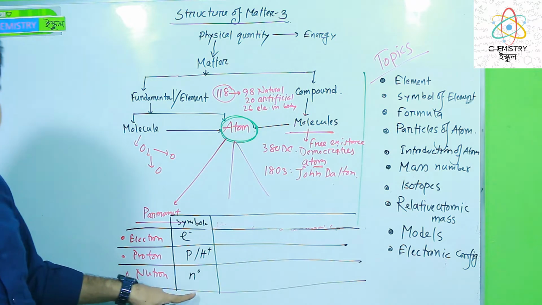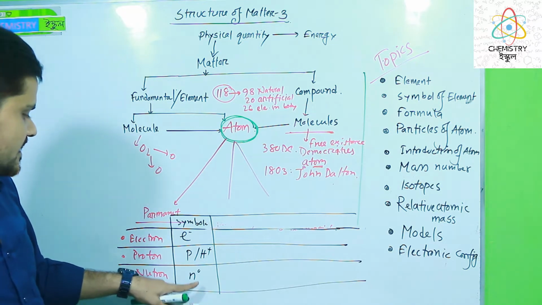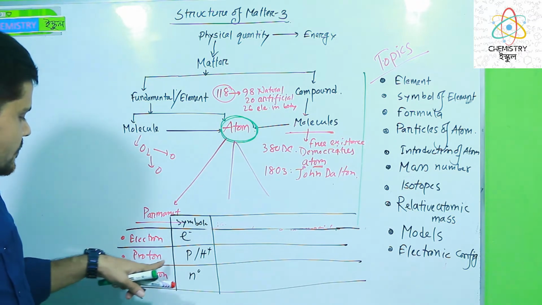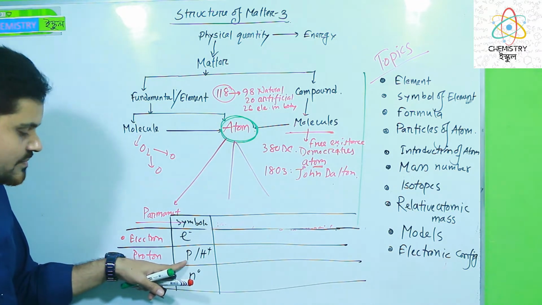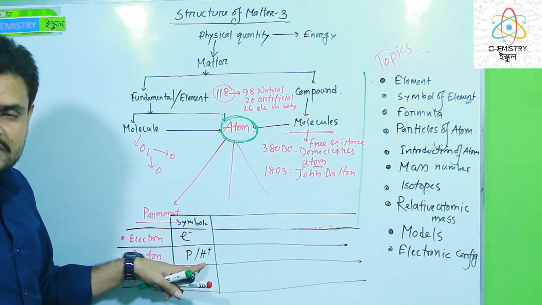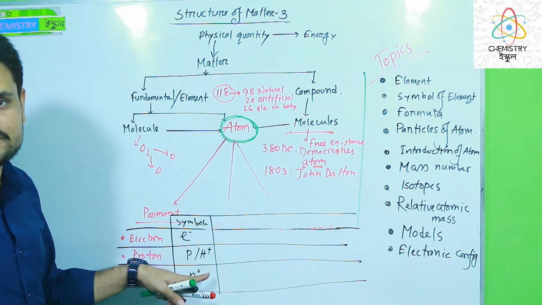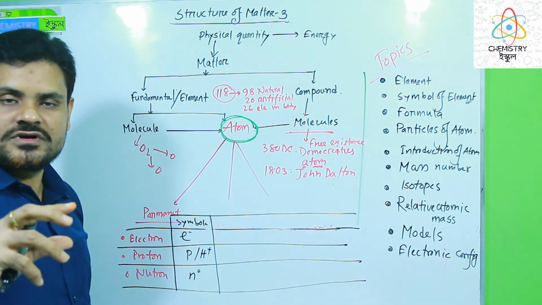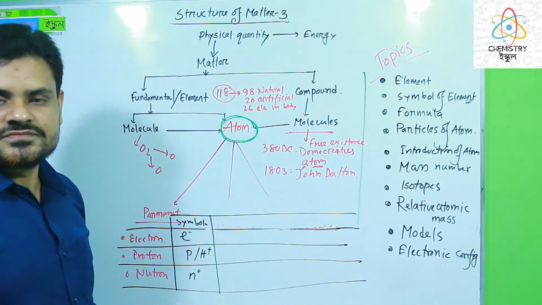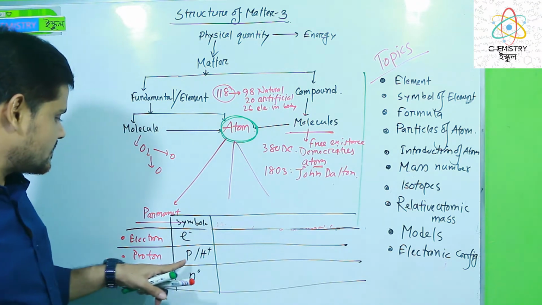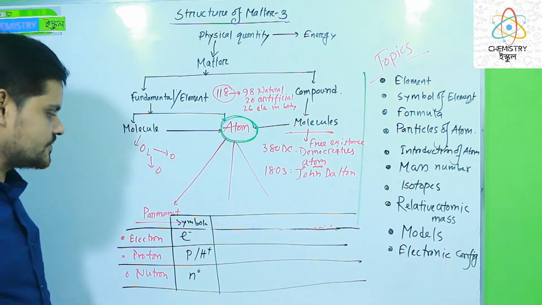The neutron has no charge, I mean neutral, and that is why it is N naught. We can express proton by P, but also by H plus, because when an electron is removed from a hydrogen atom or donated by the hydrogen atom, the positive hydrogen ion is also called the proton.